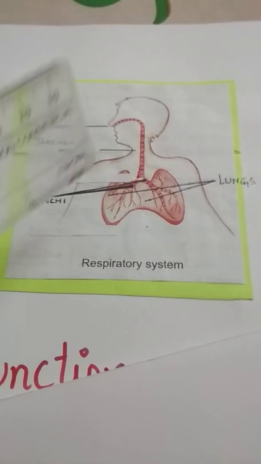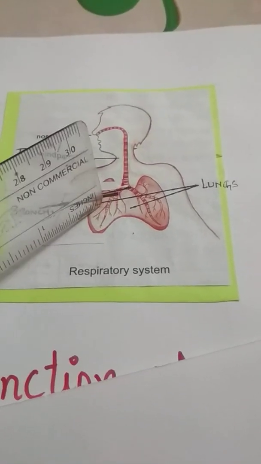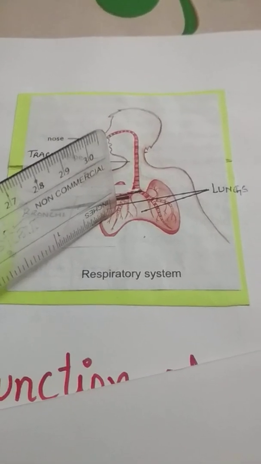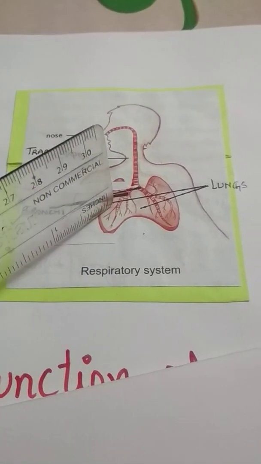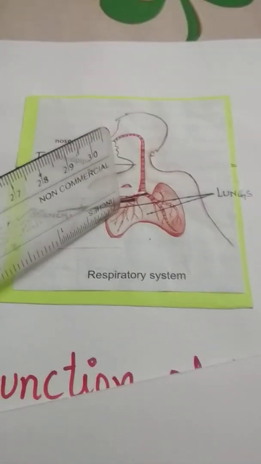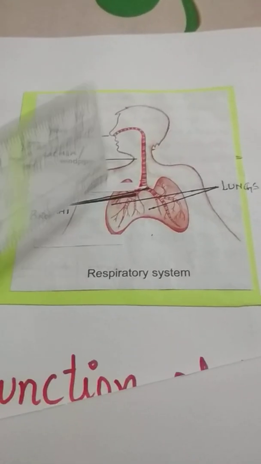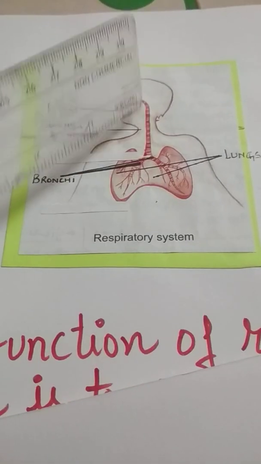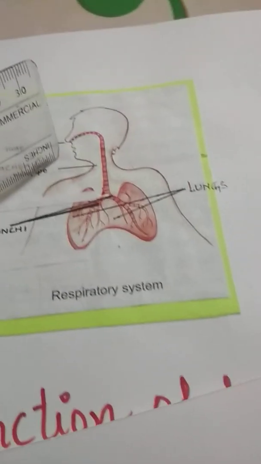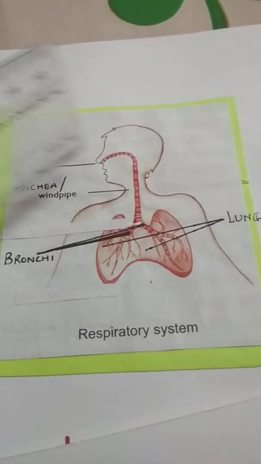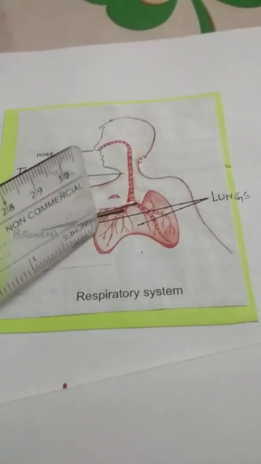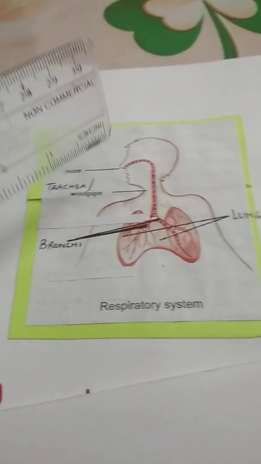In the process of burning food, a waste gas is also produced. And what is this waste gas called? It is called carbon dioxide, which is exhaled out of our body through the nostrils. So we breathe in oxygen and breathe out carbon dioxide.